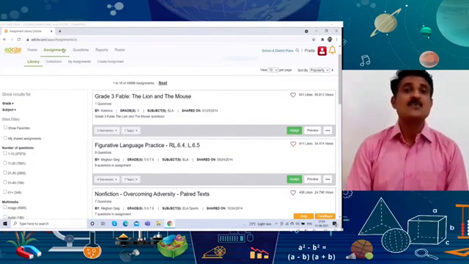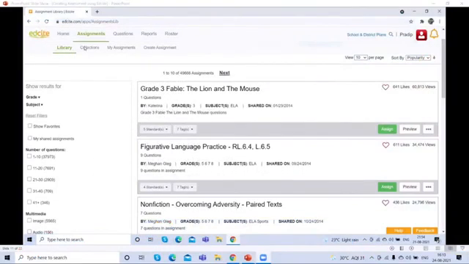Now it is time to send assignments and assign some questions as well as assignments to your students. So by clicking the assignment tab, you can see the drop-down tabs also: library, collection, my assignment. Let's see. While clicking the library tab, you can see the library of assignments in front of you.